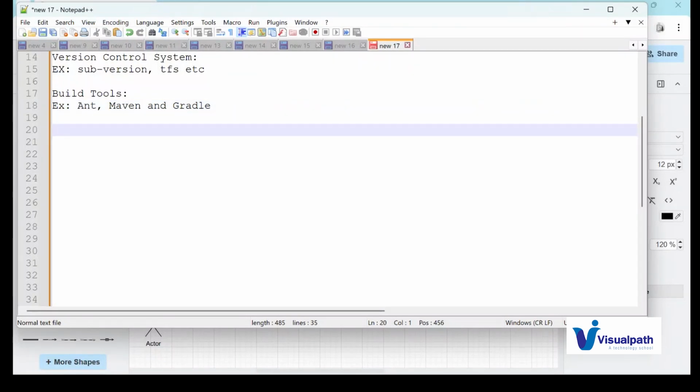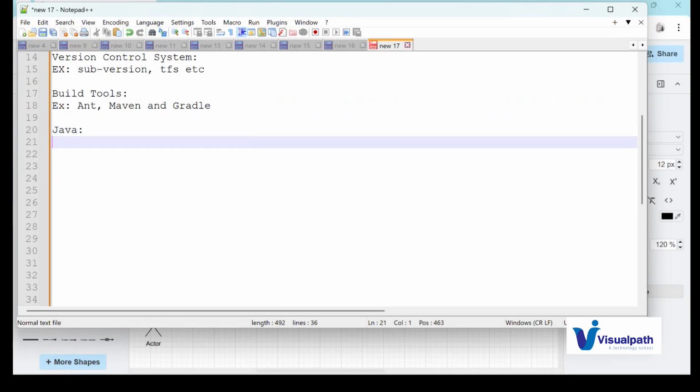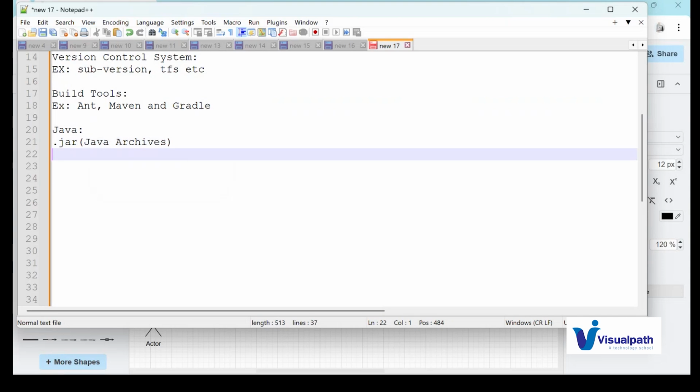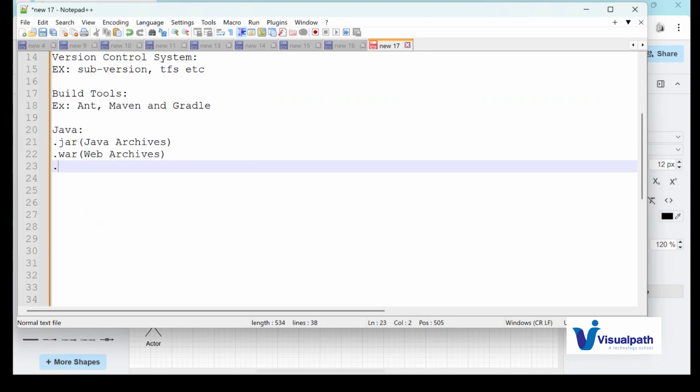Let's say you are working on a Java project, then the artifact will be a .jar. That means JAR stands for Java archive. Then .war stands for web archive. Then .ear stands for enterprise archive.